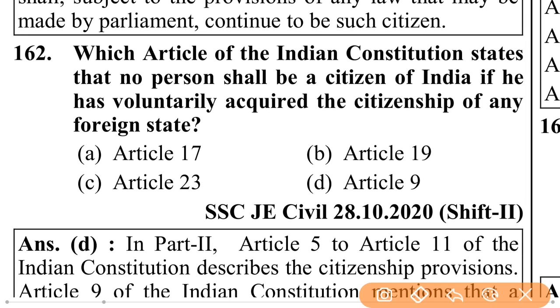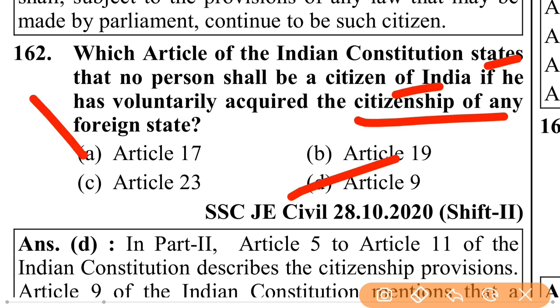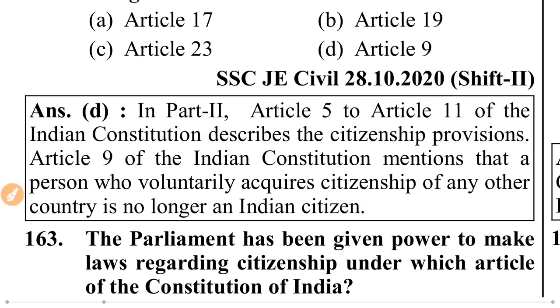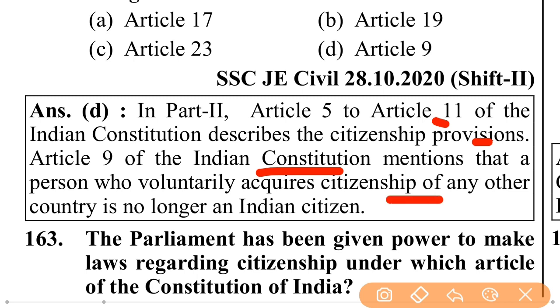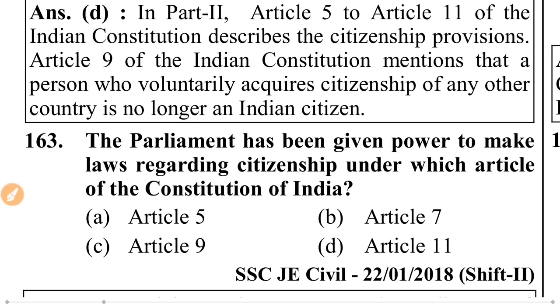Which article of the Indian Constitution states that no person shall be a citizen of India if he has voluntarily acquired the citizenship of any foreign state? That is Article 9, because Article 17 is untouchability. In Part 2, Articles 5 to 11 describe the citizenship provisions. Article 9 mentions that a person who voluntarily acquires citizenship of any other country is no longer an Indian citizen.